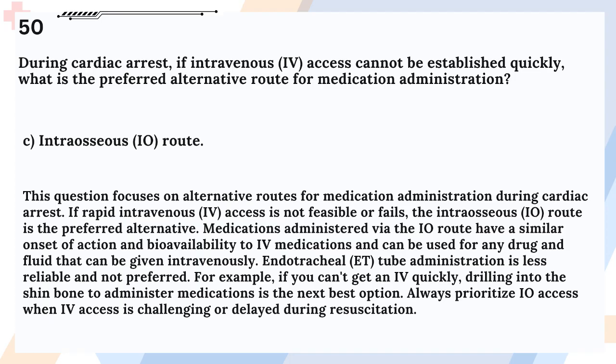Medications administered via the IO route have a similar onset of action and bioavailability to IV medications and can be used for any drug and fluid that can be given intravenously. Endotracheal ET tube administration is less reliable and not preferred. For example, if you can't get in IV quickly, drilling into the shin bone to administer medications is the next best option. Always prioritize IO access when IV access is challenging or delayed during resuscitation.